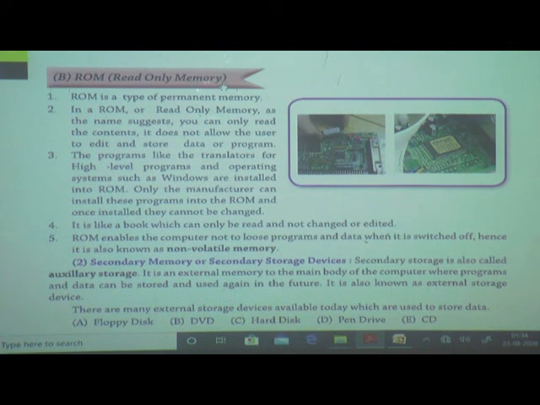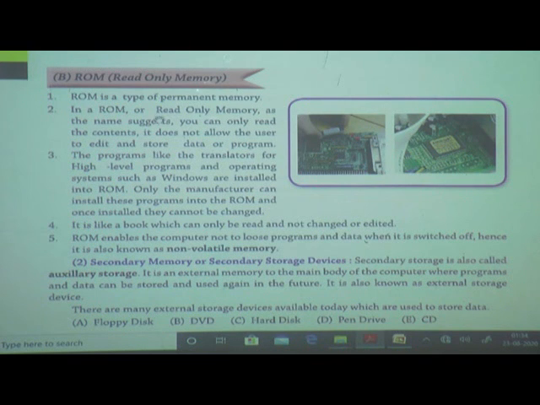Read only memory. It is a type of permanent memory. ROM is a type of permanent memory. In a ROM, or read only memory, ROM means what? Read only memory. As the name suggests, you can only read the content. It does not allow the user to edit and store data or programs.